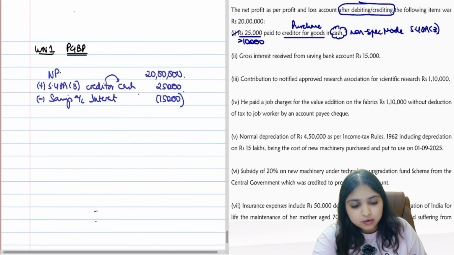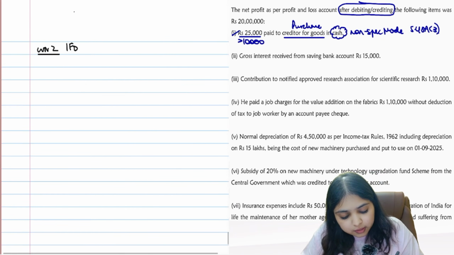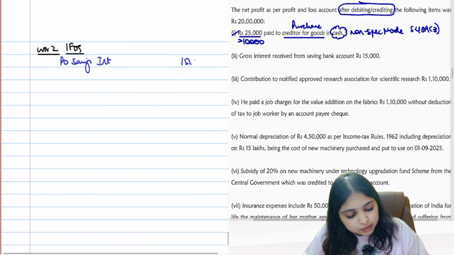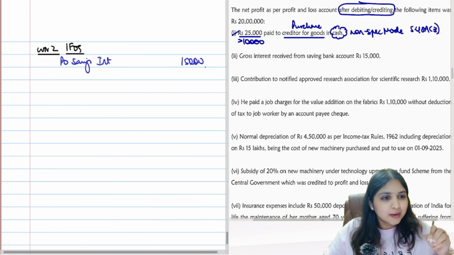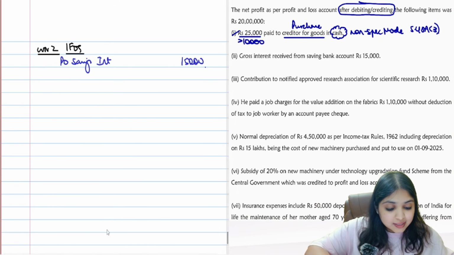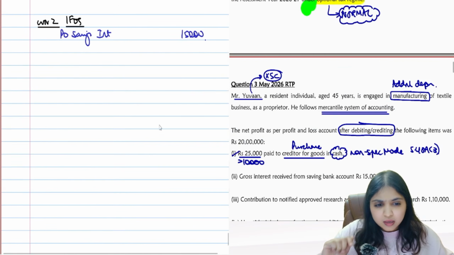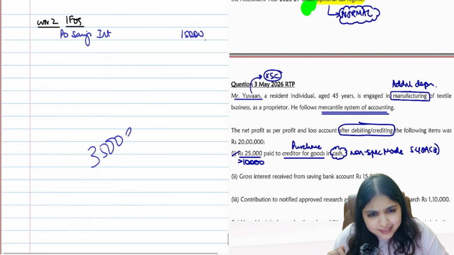So I'll come to my main answer. IFOS, working note number 2. After working note number 1, I'll open my working note number 2, IFOS, savings interest. Amount is 15,000. Does anything else also come to your mind? Don't you think I will think about 80TTB, 80TTA also? Here my assessee is not a senior citizen, guys. Therefore, 80TTA. Will I give 3,500 exemption, by the way?